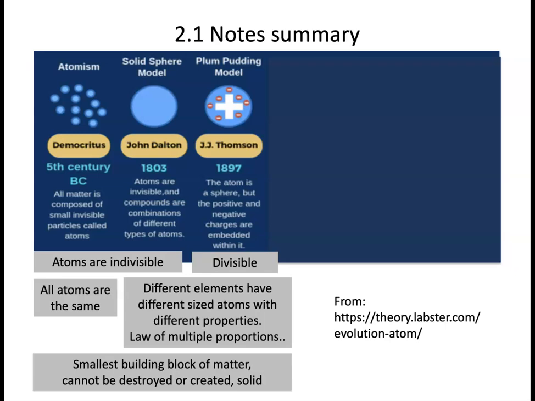Here is the summary of Thomson's model, John Dalton's model and Democritus's model. Atoms are indivisible in the earlier models and they become divisible here. We have electrons as a subatomic particle, and all atoms are the same according to Democritus. Both Dalton and Thomson say they are different in different elements and the law of multiple proportions applies. And all three say that atoms are the smallest building block of matter, that they cannot be destroyed or created, and that they are solid.